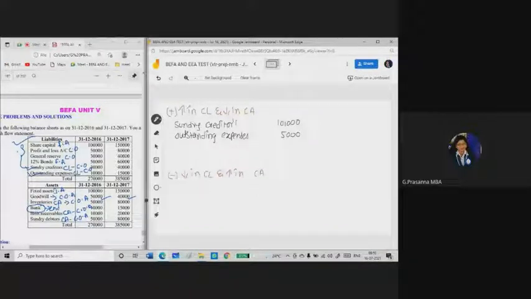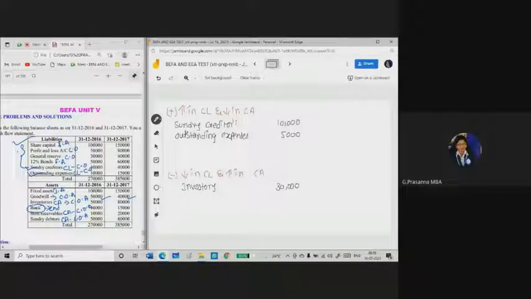If current asset is increasing, you need to deduct this amount. Current asset has been increased by 30,000. So here I will be writing in the deduction column inventory, 30,000.